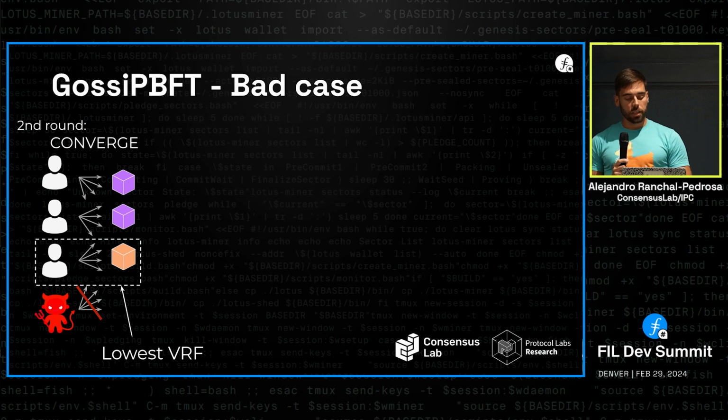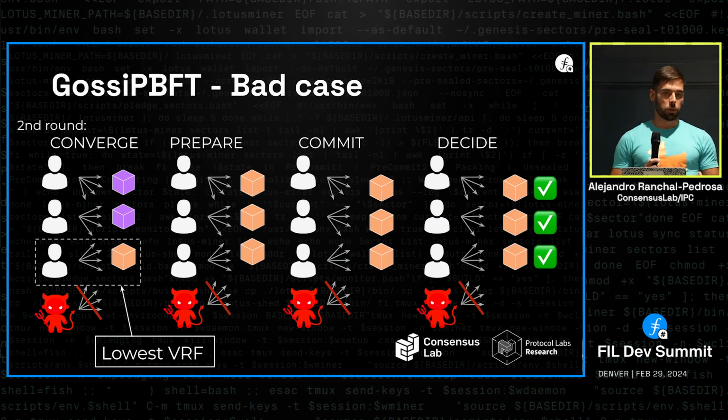Then at the end of the synchronous timeout, every correct process looks at the converge messages they have received, and selects as the value to propose in the prepare step the value attached to the lowest VRF ticket. In this case, the lowest VRF belongs to the yellow block. So even though it's the only one who proposes this block, everybody switches to yellow. That's how we reach convergence onto agreement, and that's how termination occurs, and everybody decides yellow.